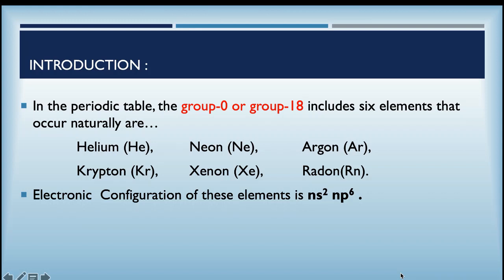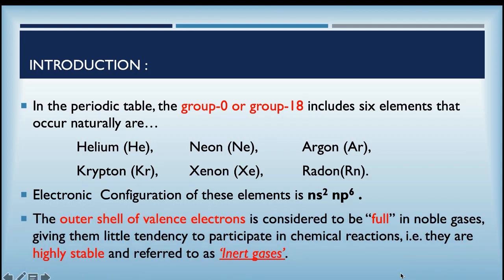We also call these group 8 elements because the outermost shell has a total of 8 electrons and it is completely filled, and hence it does not have the tendency to undergo any chemical reactions, and that is the reason why we call these gases inert gases, because they are highly stable.